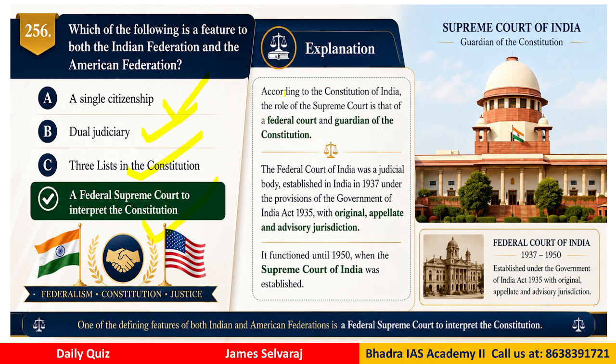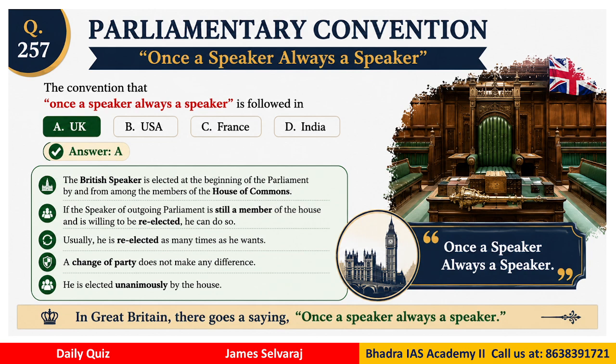According to the Constitution of India, the Supreme Court is the federal court and the guardian of the constitution, and a similar setup is there in the United States as well. The Federal Court of India was a judicial body established in India in 1937, right? So when we talk about comparison between various governments and political systems, these are very basics we need to keep in mind.